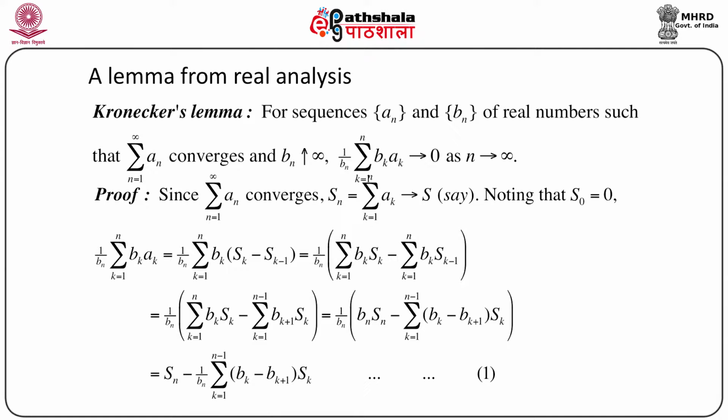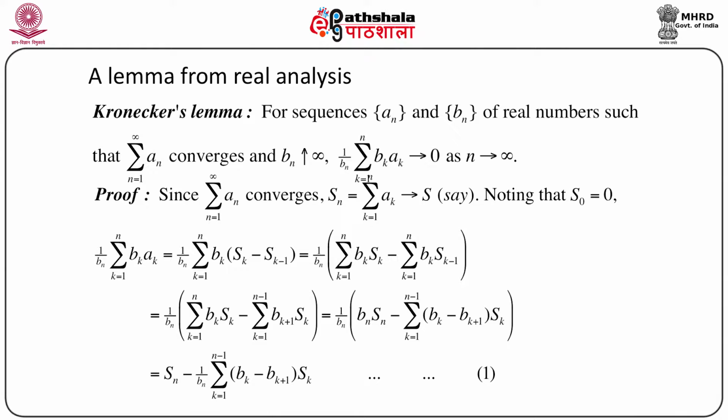Now, this is equal to, keeping 1 by bn outside as it is, and inside the sum bk, we replace ak by Sk minus Sk minus 1, because we defined Sn as summation ak, k equals 1 to n. So ak is the sum of the numbers up to the kth term minus the sum up to the k minus 1th term. This is just a trick to write it down.